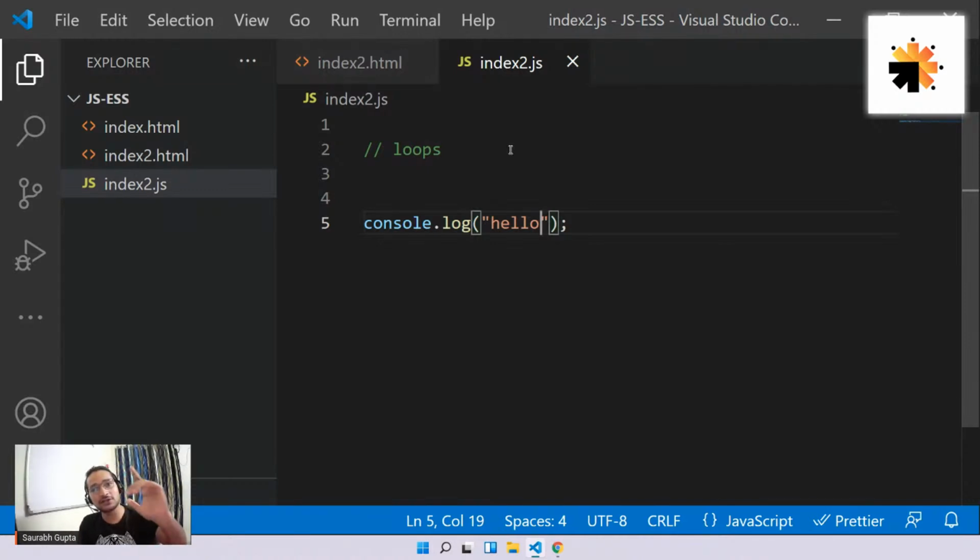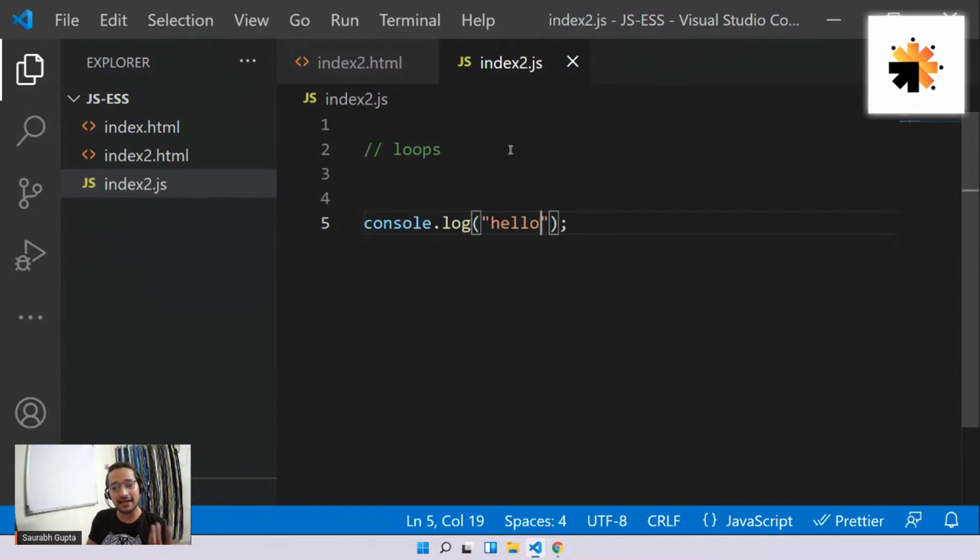Have we understood the definition of a loop? A loop in programming is something that executes itself again and again. If I want something to execute again and again, I can put that code inside a loop and it will start executing again and again. But if I just let it run, it will go on infinitely, so I also have to understand how to stop a loop, and that's what we will learn. Don't worry.